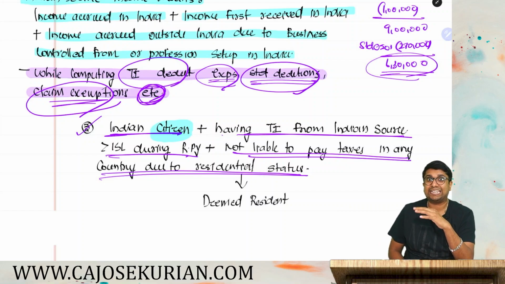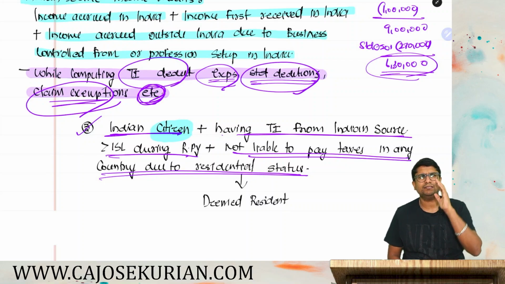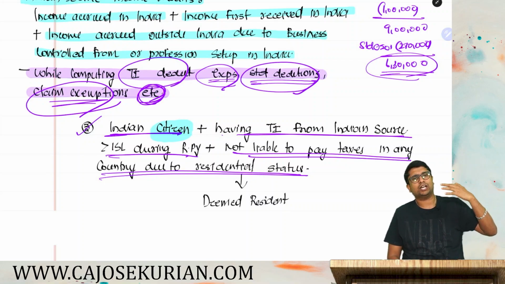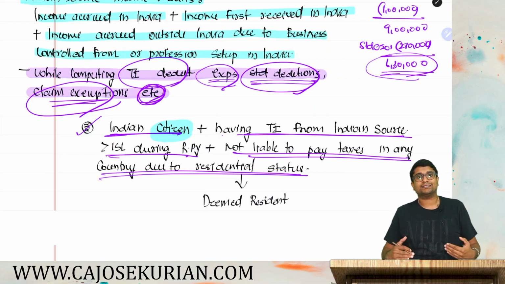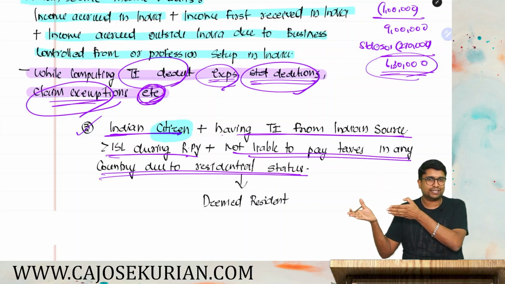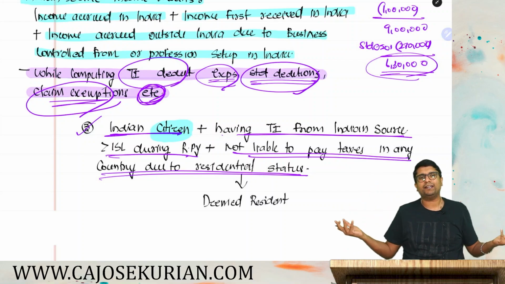Okay. Say I am an Indian citizen. Currently I am residing in a tax haven. Say Mauritius. I am residing in Mauritius, which is a tax haven. Tax haven simply means the country where they don't charge any income tax. I am staying in a country where they don't levy any income tax. So I am not paying taxes at all because of my residential status in that respective country. I am not paying taxes anywhere.